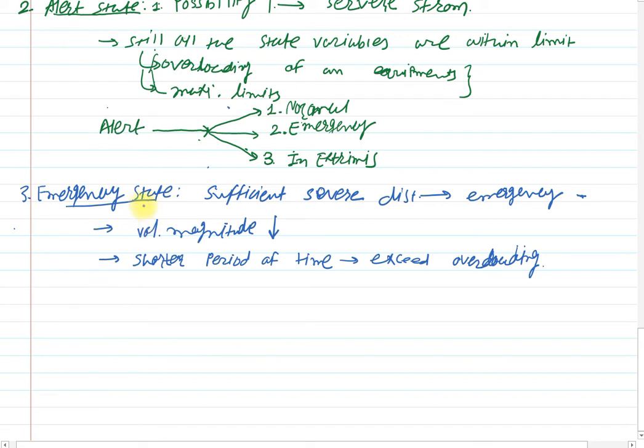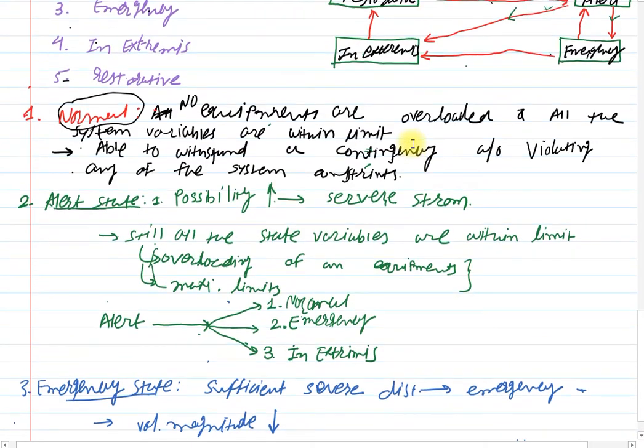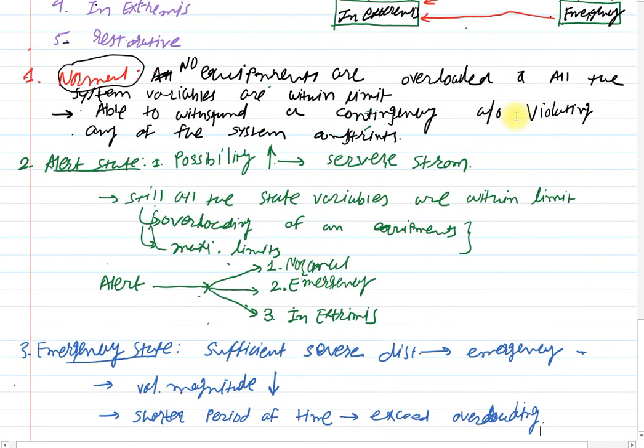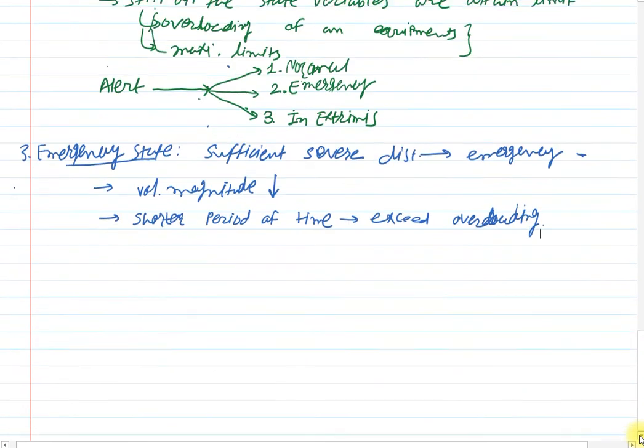And just because of this sufficiently severe disturbance, the voltage magnitude at each and every bus of that particular area will be reduced. Clear? So the system is still intact and may be restored. Clear? How? The system will try to come back into the alert state and through alert to normal. Clear? But how? That we will discuss.